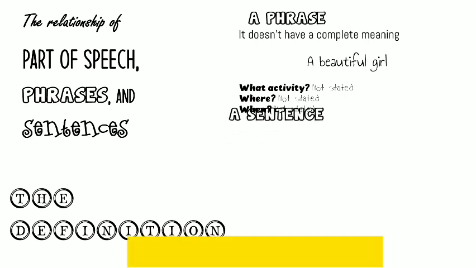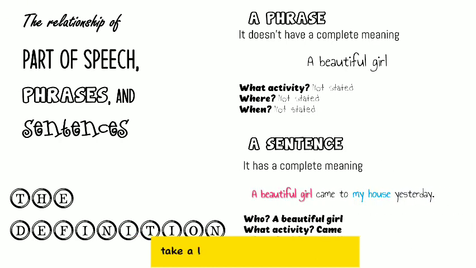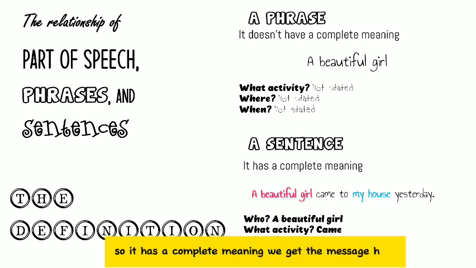Okay. While a sentence has a complete meaning. Take a look at the example over here. A beautiful girl came to my house yesterday. Who? A beautiful girl. What activity? Came. Where? My house. When? Yesterday. So it has a complete meaning. We get the message here.